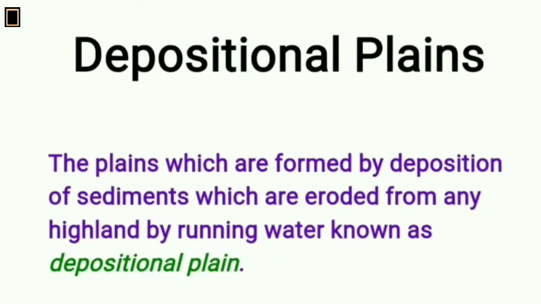Depositional plains. The plains which are formed by deposition of sediments eroded from any highland by running water are known as depositional plains. These plains are formed as a result of deposition of material in lowlands such as depressions, lakes and sea floor. Most plains of the world are depositional in nature. Major depositional plains are of 5 types: Piedmont plain, flood plain, deltaic plain, lacustrine plain and loess plain.